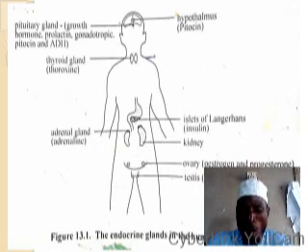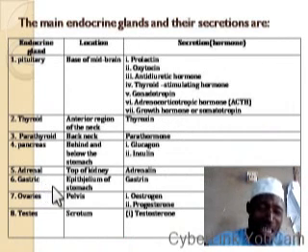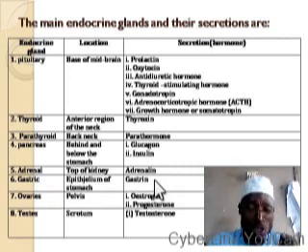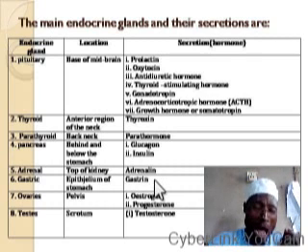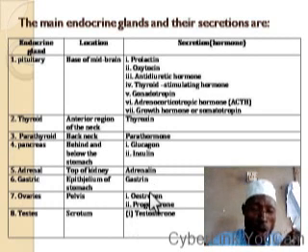Then we have another gland, which is referred to as gastric gland. This gastric gland is found at the epithelium of the stomach. Then it secretes hormone known as gastrin. This gastrin consists of the gastric juice that contain renin and pepsin. These renin and pepsins are enzymes that are responsible for the digestion of food substances.